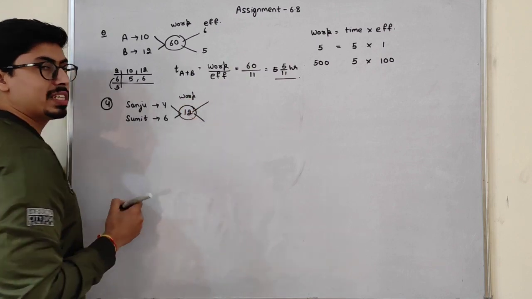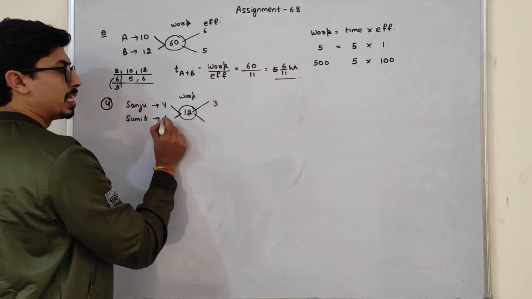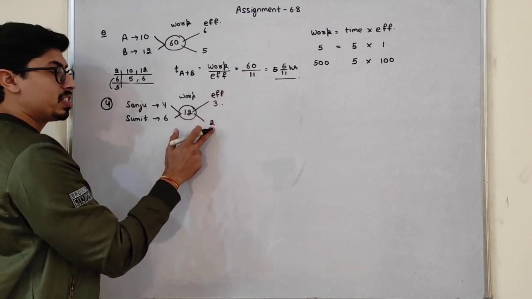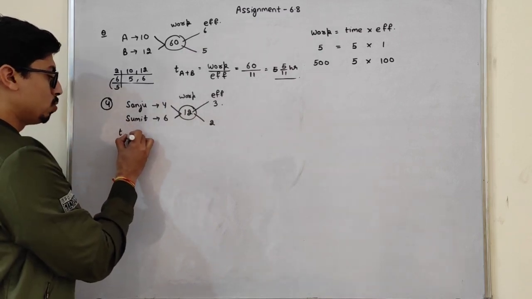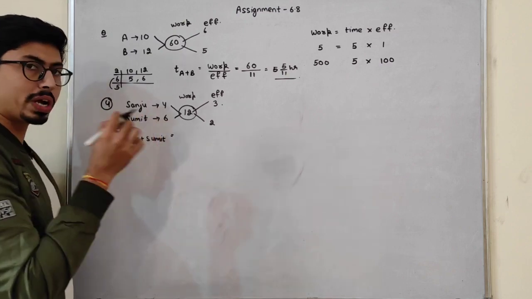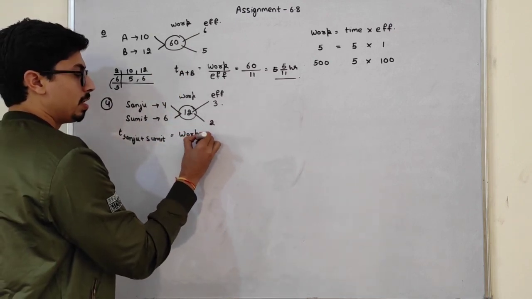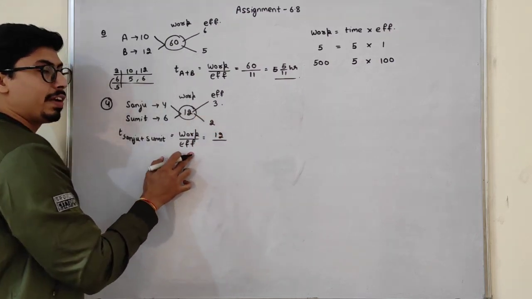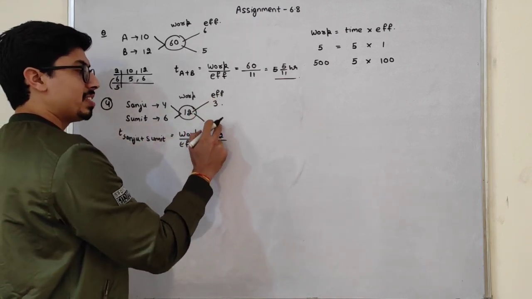Now let's find out the efficiency. Efficiency is equal to work divided by time. So work divided by time is 3, this is the efficiency of Sanju, and this is the efficiency of Sumit. So what we have to do? Time taken by Sanju plus Sumit, that is the time if they work together. So time is equal to work divided by efficiency. Work is 12. Efficiency of whom? Sanju plus Sumit, and their efficiency is 5.